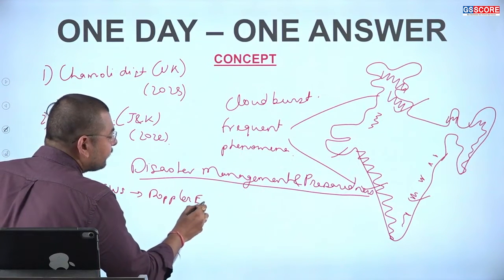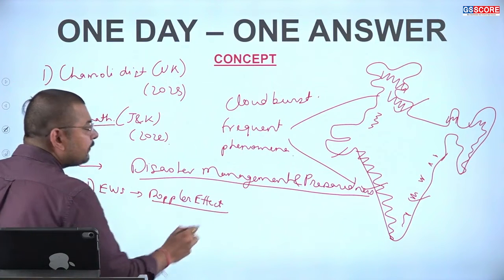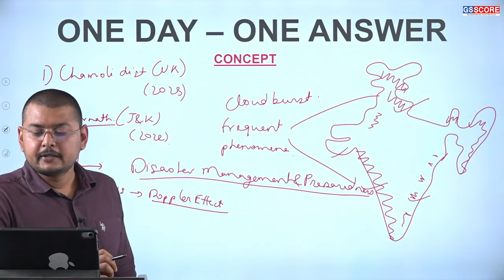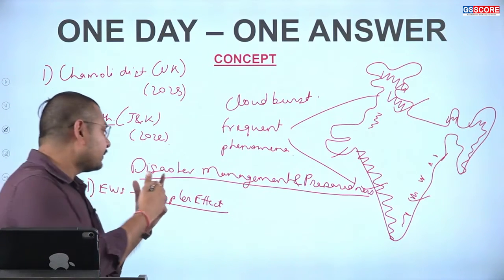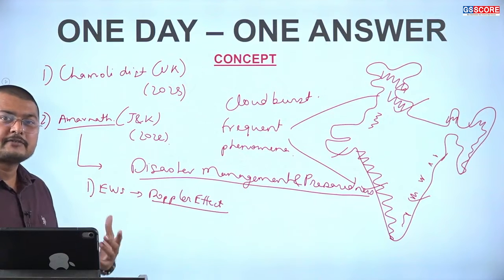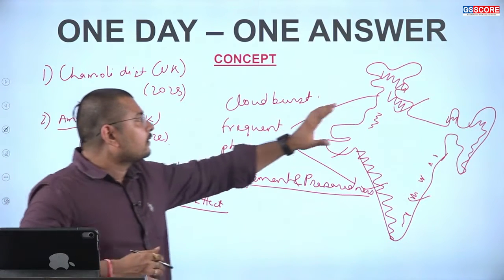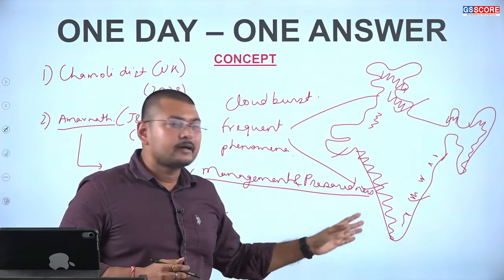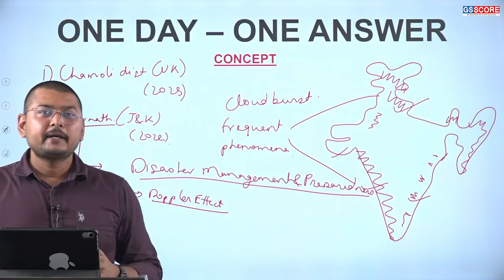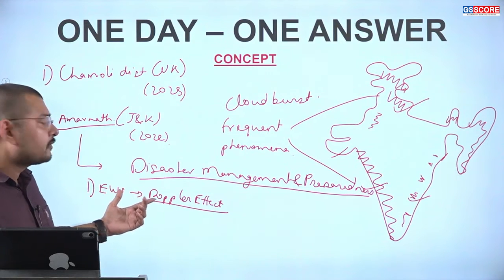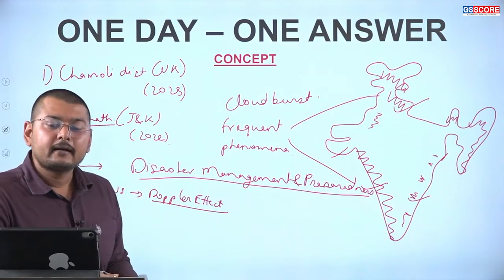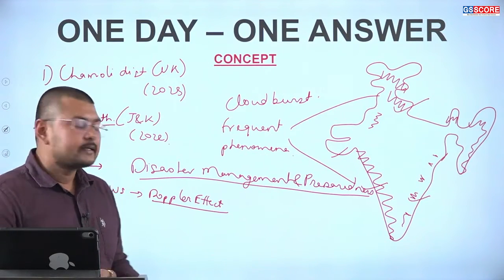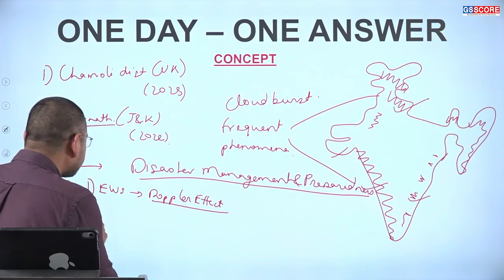Doppler effect. The Doppler effect is able to assess the amount of moisture present over the clouds. The number of Doppler instruments implemented in the Himalayan regions or the Western Ghats region is quite low. So we need to increase the number of Doppler instruments so that a better early warning system can be predicted.